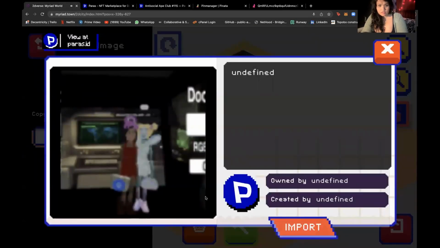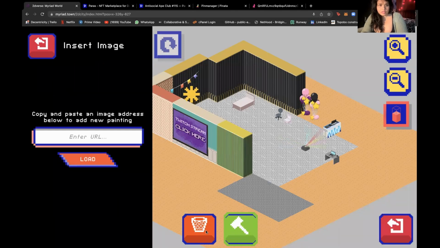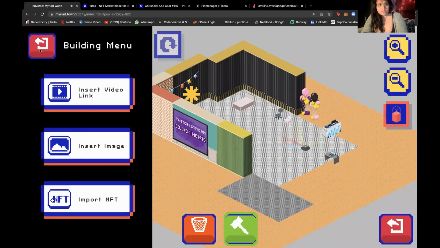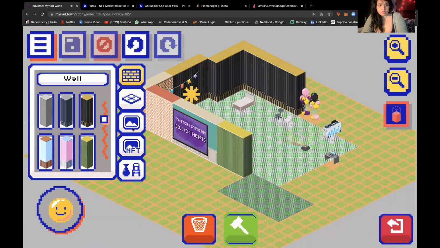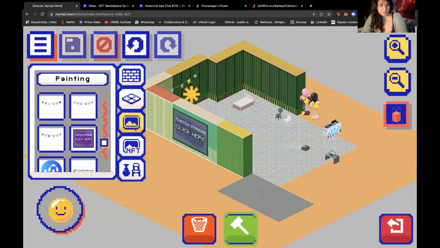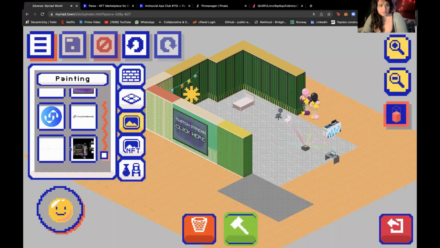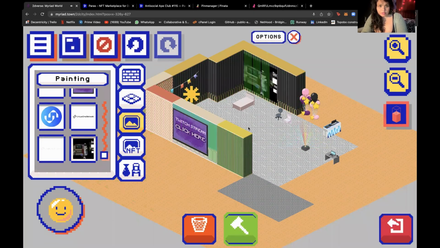Loading. This still has the Paras logo, even though it's not on Paras. We still need to work on this, but like importing. You see, it's kind of blurry. Yes, this is a bit limited in terms of resolution because we want to make sure that it's okay for mobile devices. We are working on it. I'm gonna click that. And I'm gonna put it right here. And I can even trigger it, like this can trigger another Twitch stream if I wanted to. Yeah, that's a save right there.